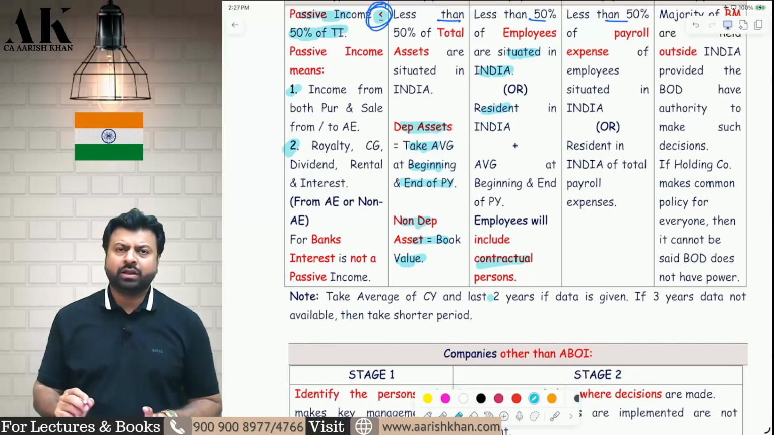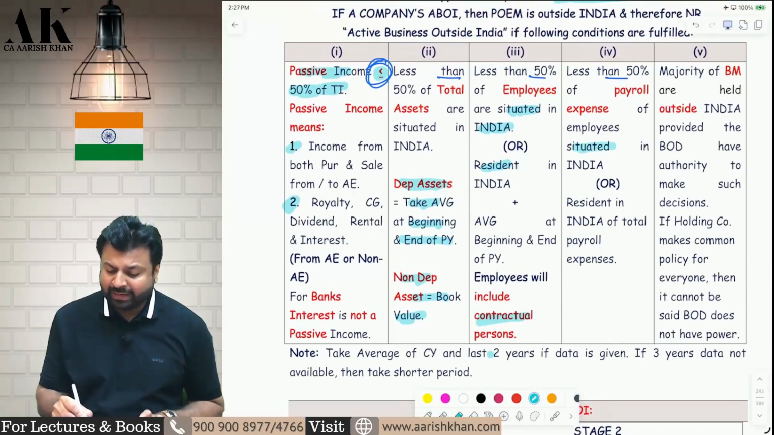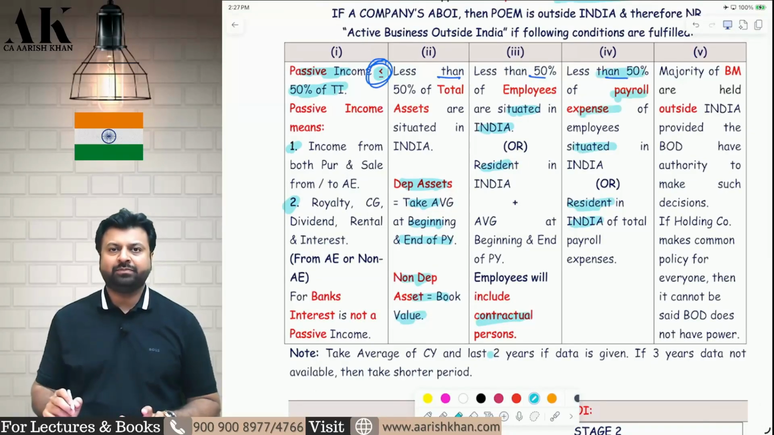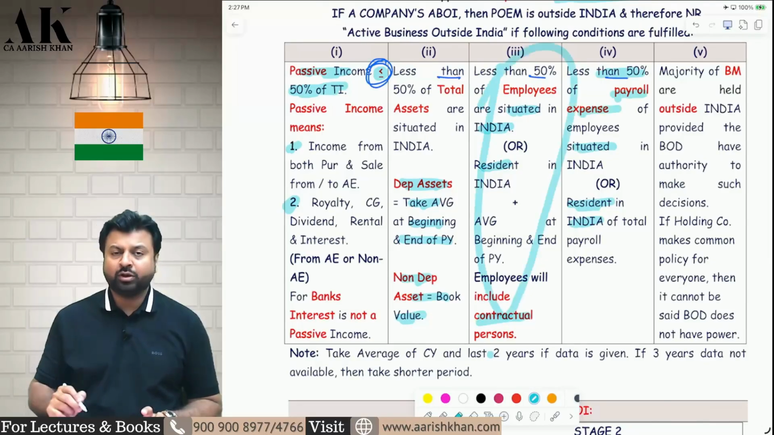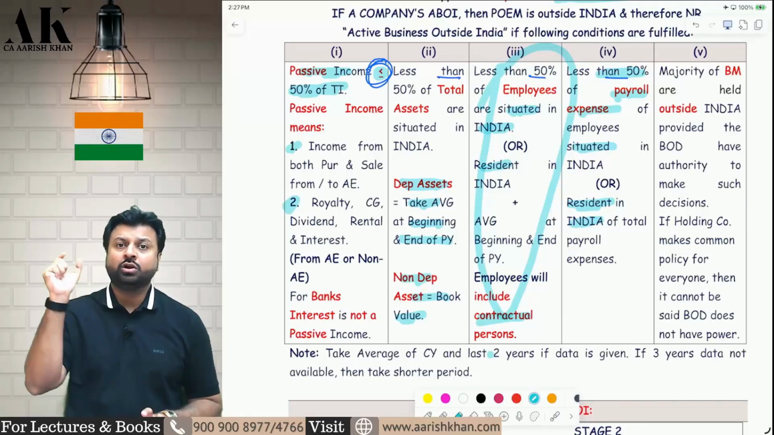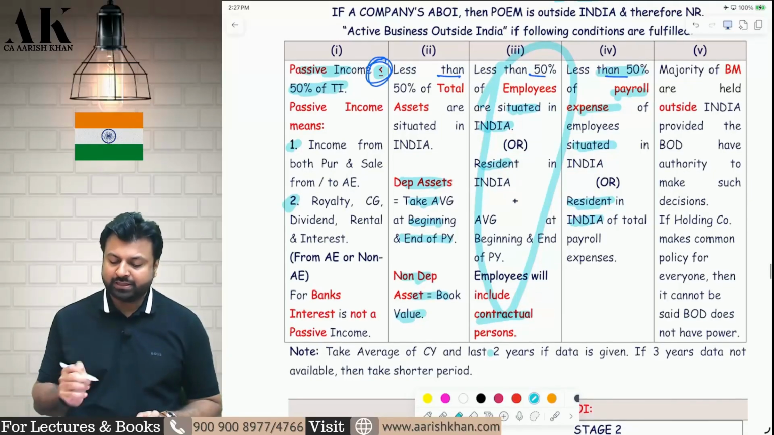Employees, how to count employees, sir? You have to take the average of the employees at the beginning and at the end of the year, 1st April, 31st March, divide by 2 and find out the employees. Now, the employees who are in India or resident in India, their payroll expense should also be less than 50% of the total expense. So whatever employees are there in point number 3, their payroll expense, in amount form, should also be less than 50% of the total payroll expenses. I hope it is clear to all of you.